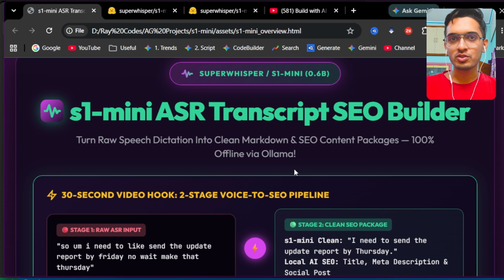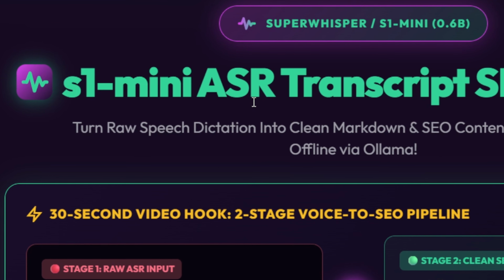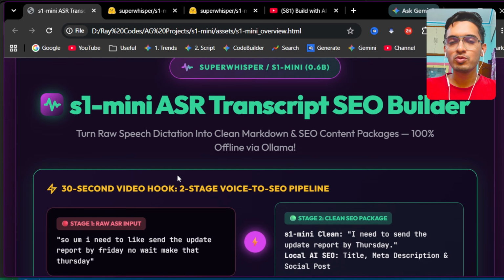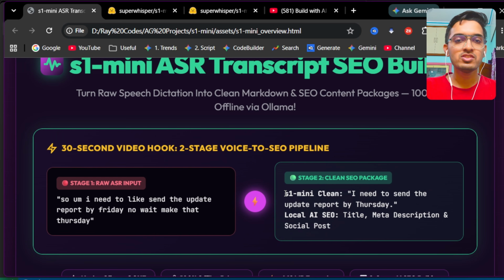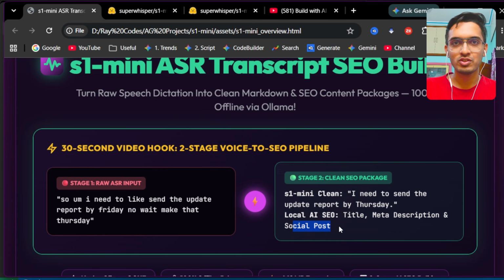Editing your own spoken notes takes up too much time, so let us automate it locally using the S1-mini tool, which just has 0.6 billion parameters and a download size of less than 500 MB. And today I'm going to be building my own YouTube pipeline, which takes my raw transcript text, cleans it using the S1-mini tool, and finally builds me the title, description, and social media post for my given YouTube video.